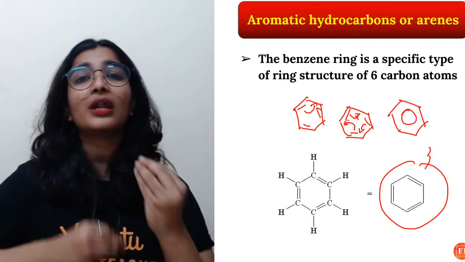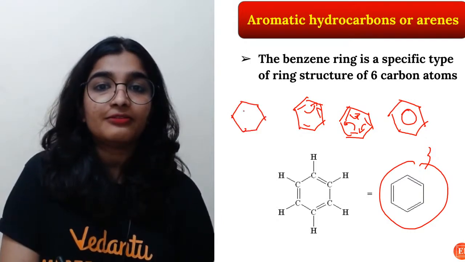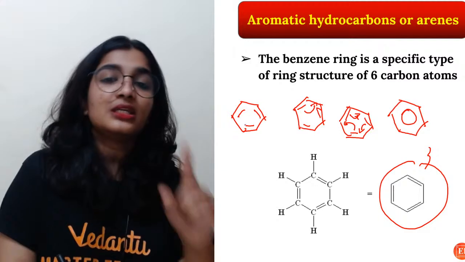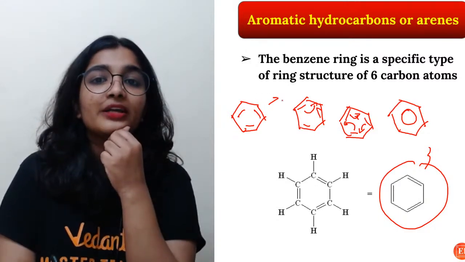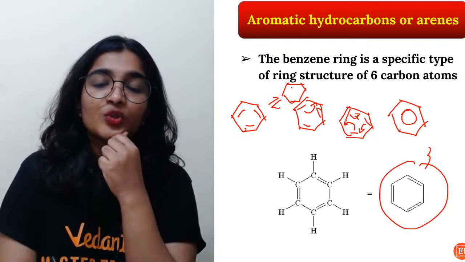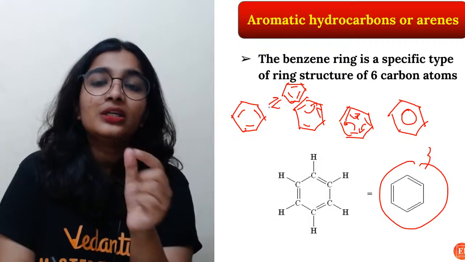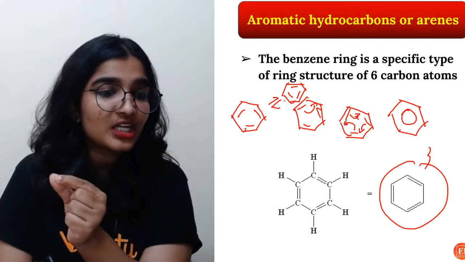So we will write something called a resonance structure. I'll just show you one, so you can see the difference. See the positions where I have written the double bonds. Now I have written it like this. 1, 2, 3. Can you see the position of the double bonds? I have changed it, right?